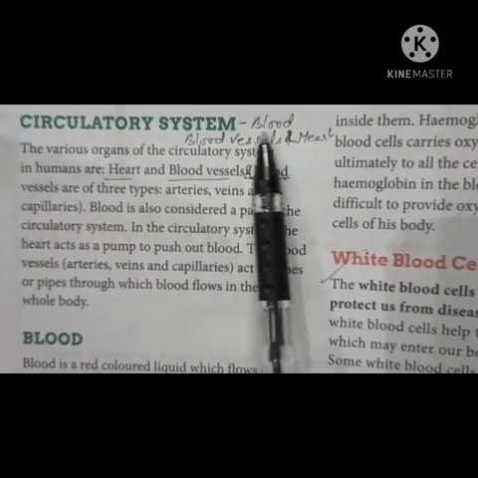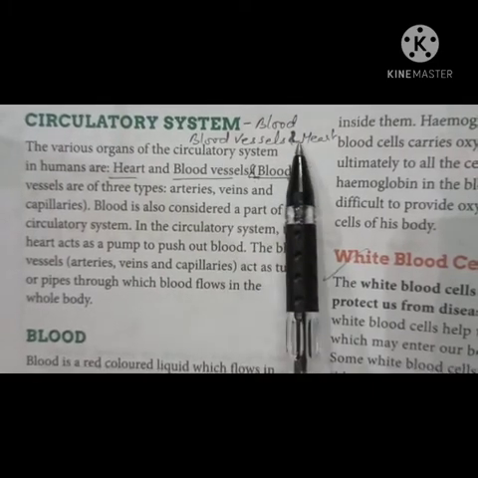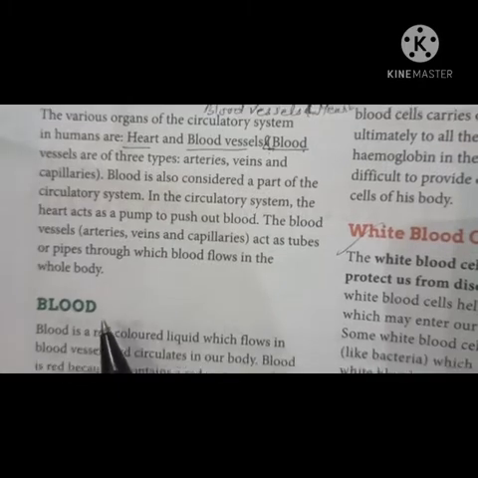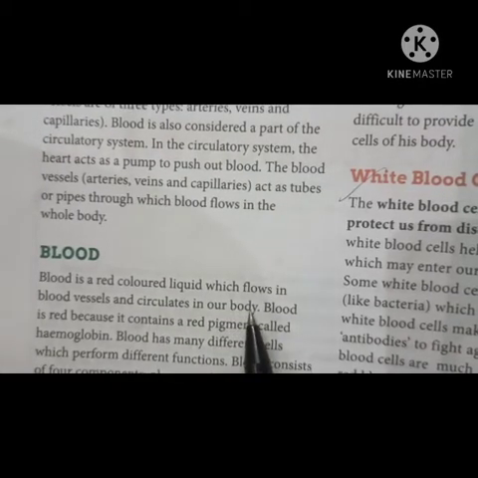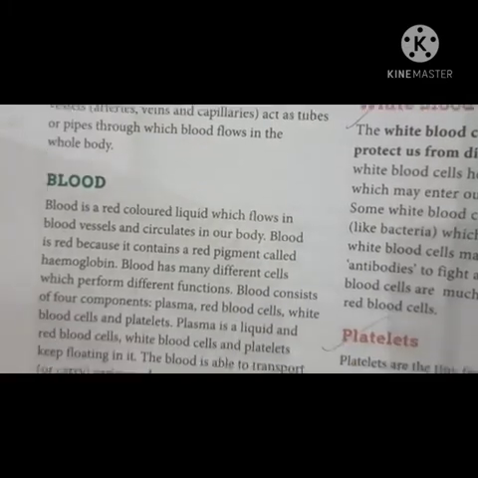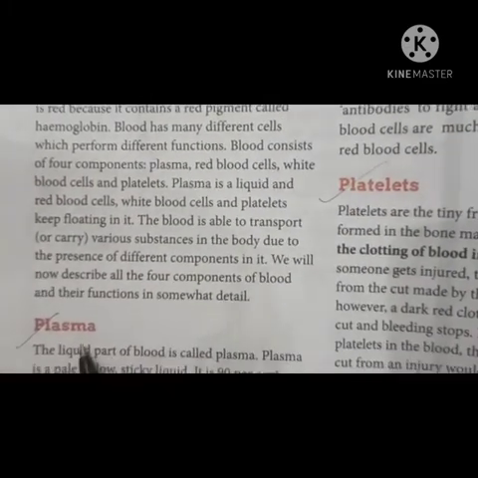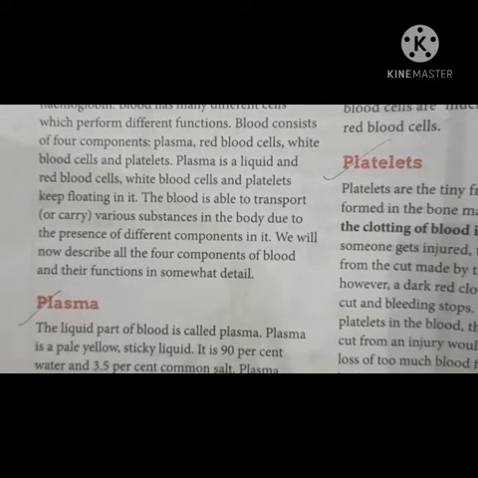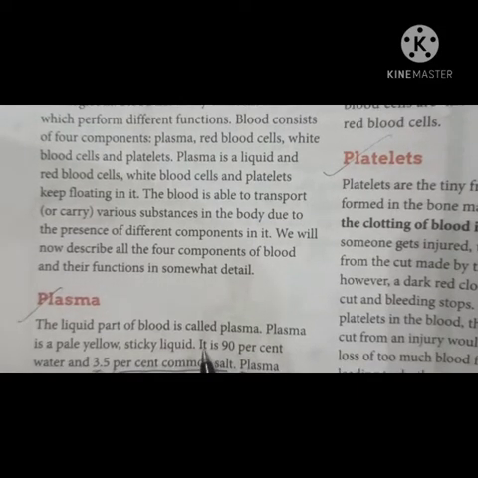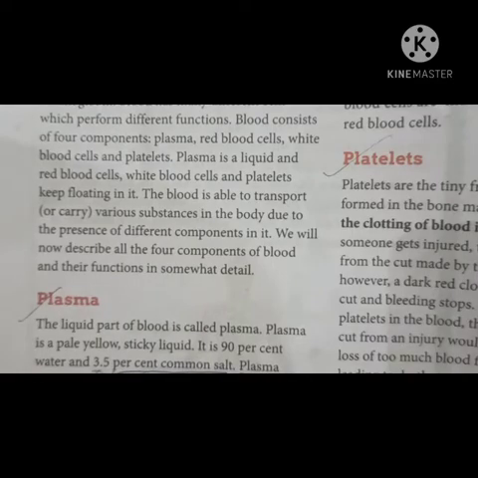Circulatory system consists of blood, blood vessels and heart. Now first we will talk about the blood. Blood is a red colored liquid which flows in blood vessels and circulates in our body. Blood has four main components and first is your plasma. The liquid part of blood is called plasma, and plasma is a pale yellow sticky liquid, right?